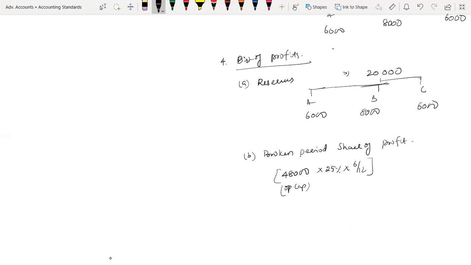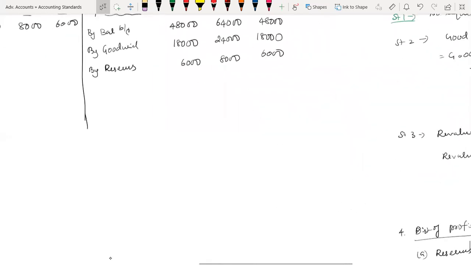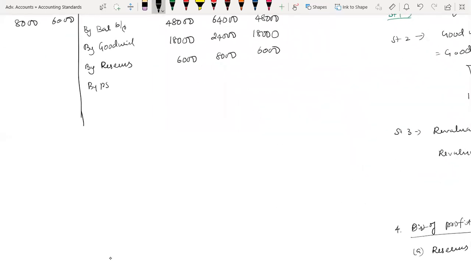So this is what P&L suspense account only to C. So credit broken period share of profit by P&L suspense account only to C 6,000. Then step number 4 is over.